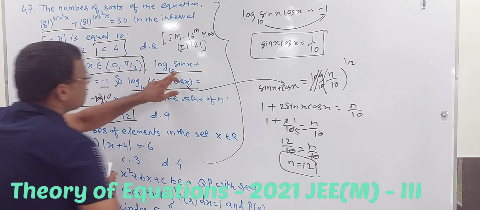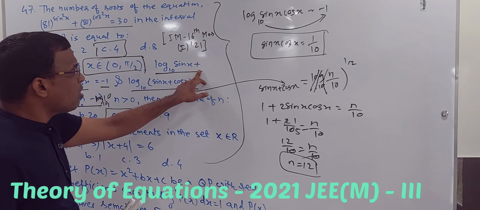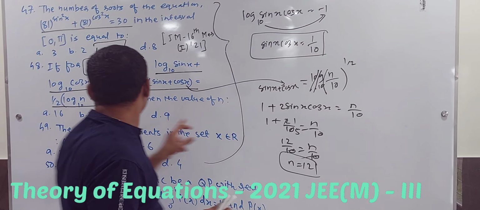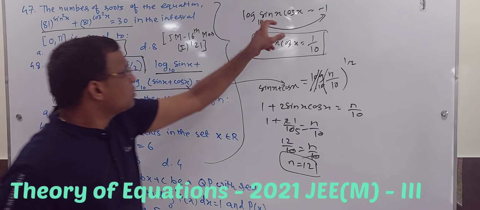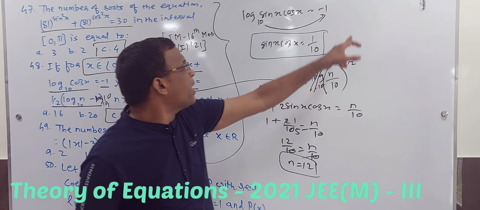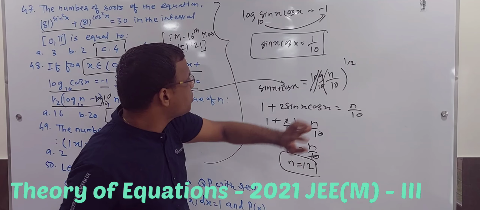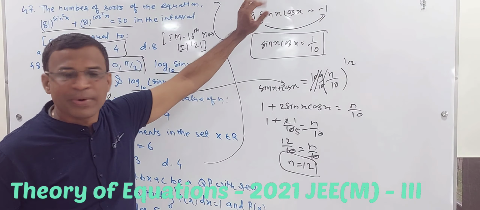I picked up the first given information. I applied the log m plus log n rule, that is log mn is equal to, where is it? Minus 1. So it is minus 1, log transformation, 10 to the power minus 1 is equal to sin x cos x. This is the information I got from the first relation.